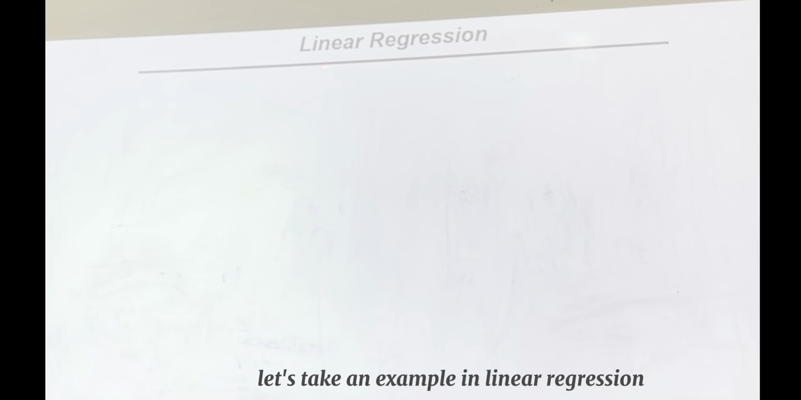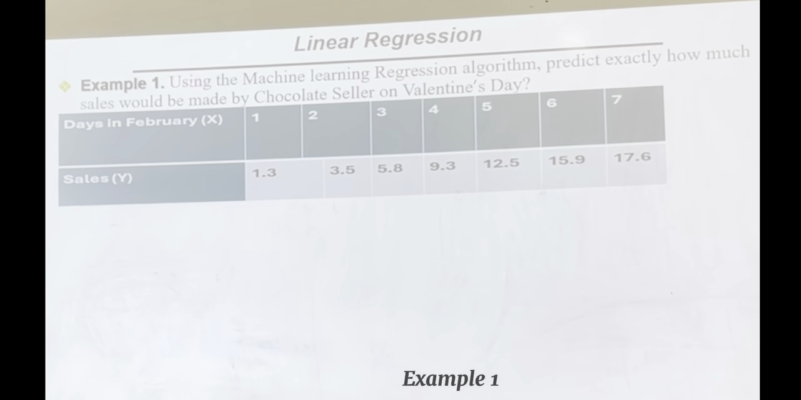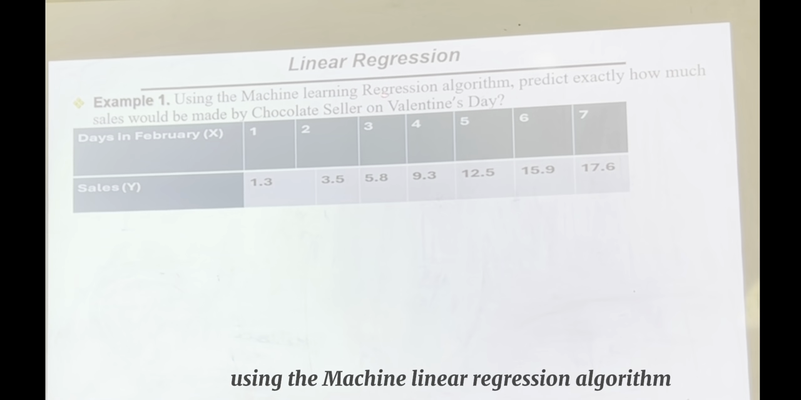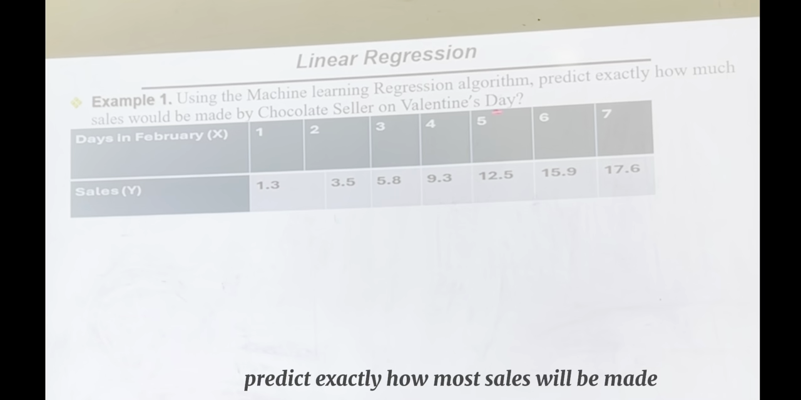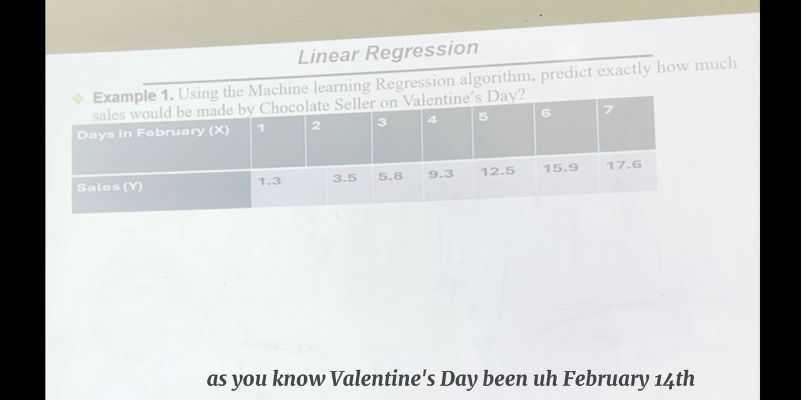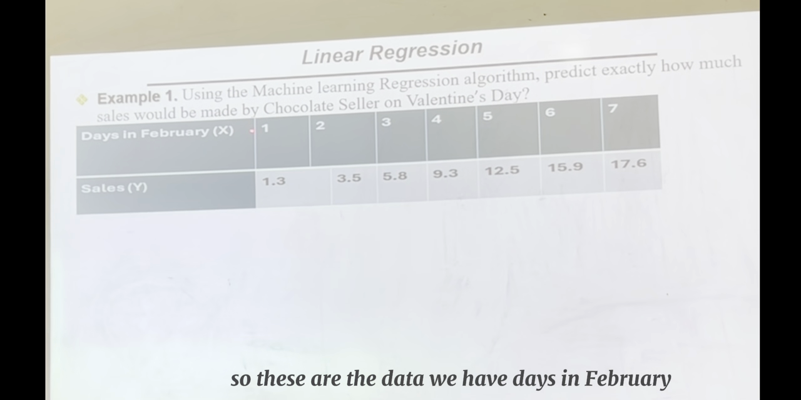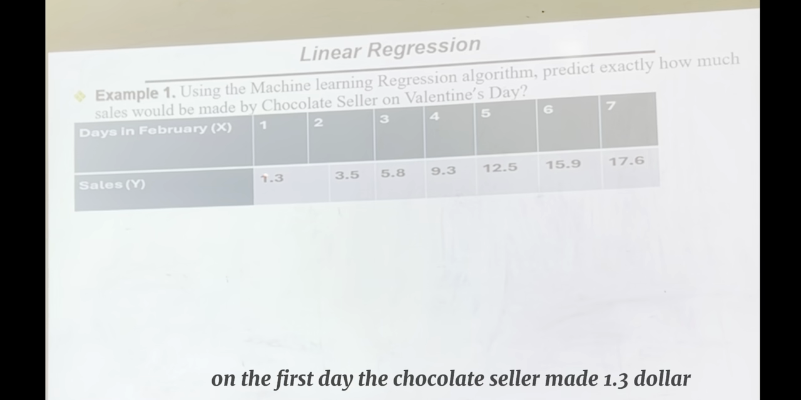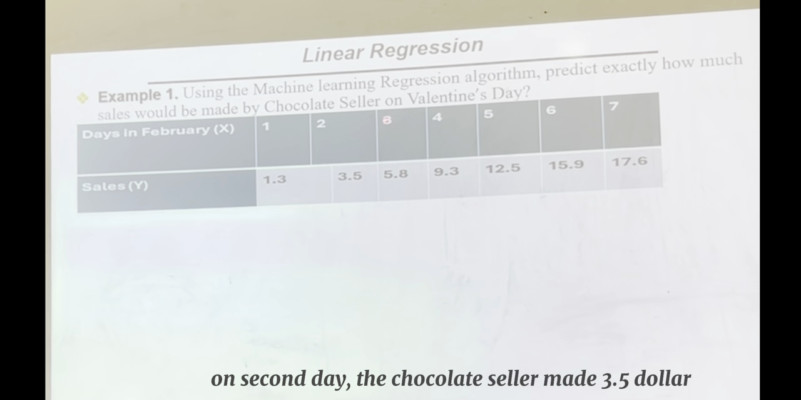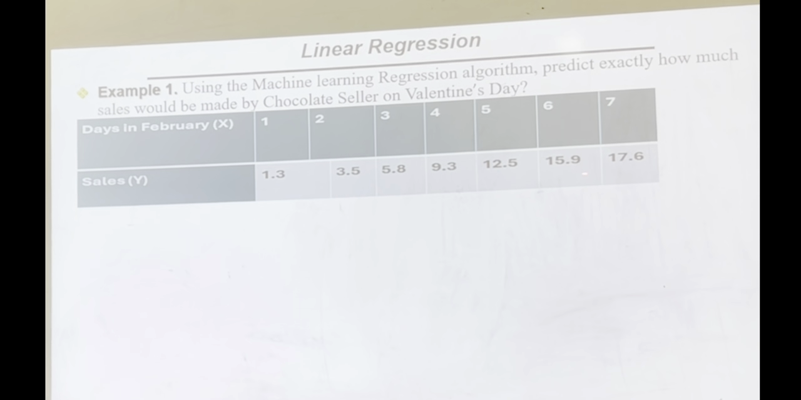Let's take an example in linear regression. Okay. So example 1, using the machine learning regression algorithm, predict exactly how much sales will be made by a chocolate seller on Valentine's Day. As we know, Valentine's Day being February 14th. Okay, so these are the data we have. Days in February. On the first day, the chocolate seller made $1.3. On the second day, the chocolate seller made $3.5. On the third day, made $5.8, and so on. On the seventh day, he made $17.6.